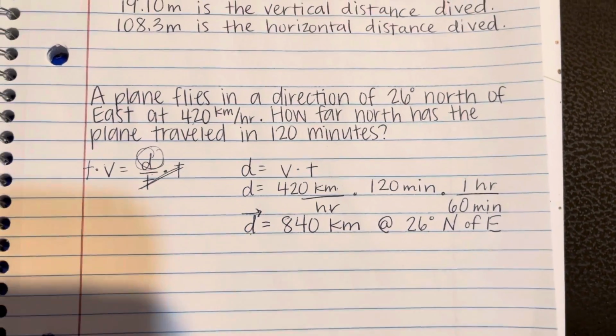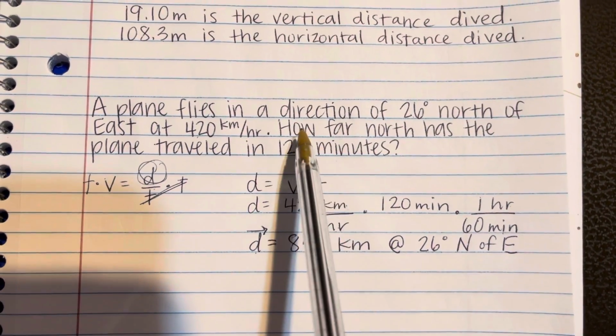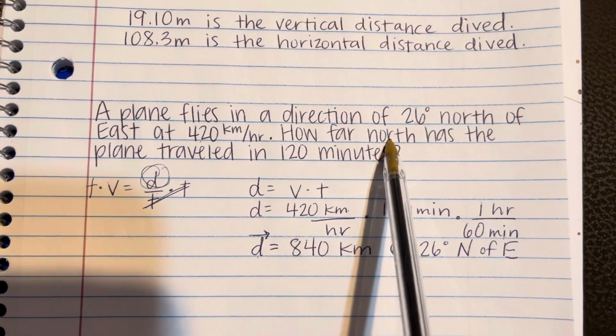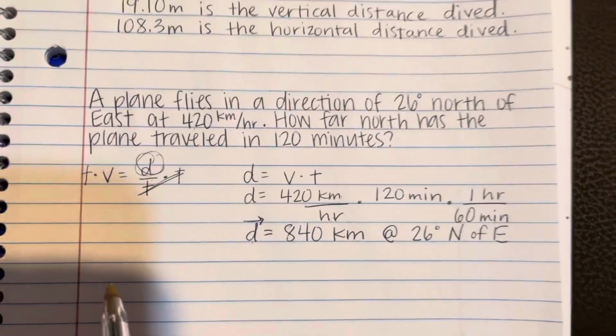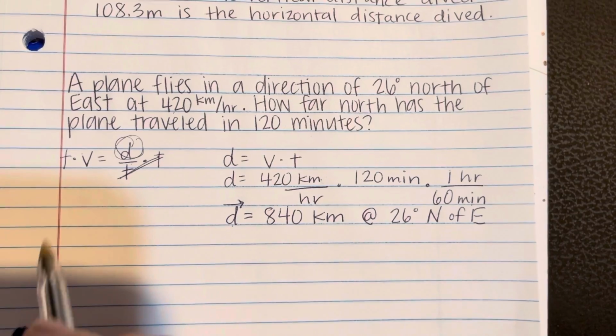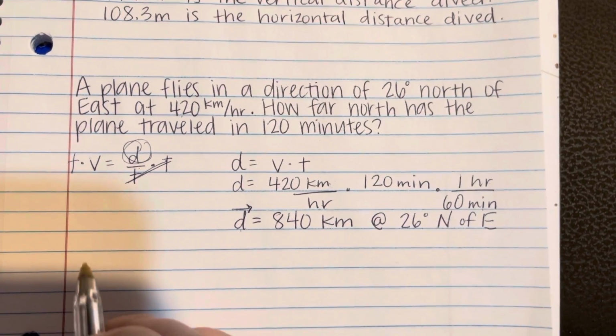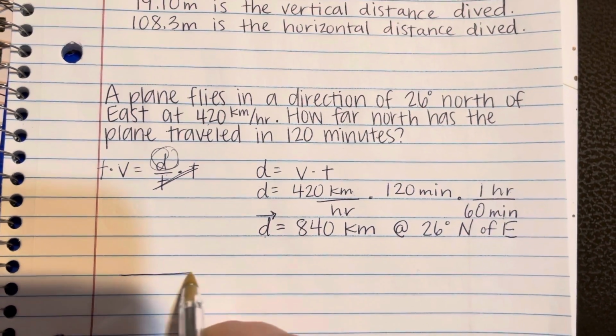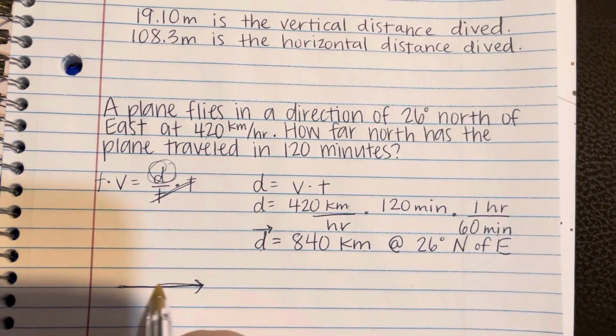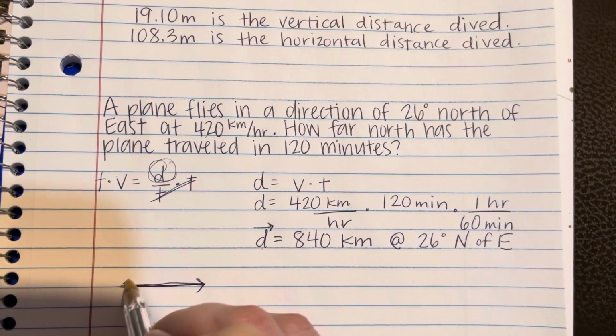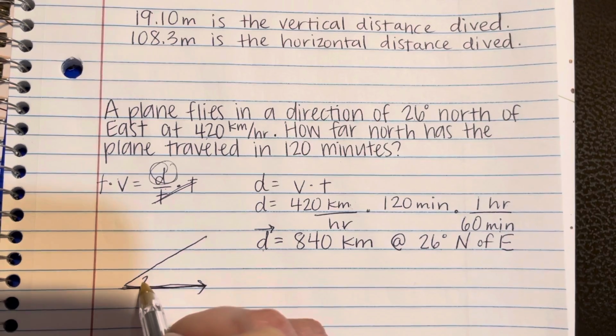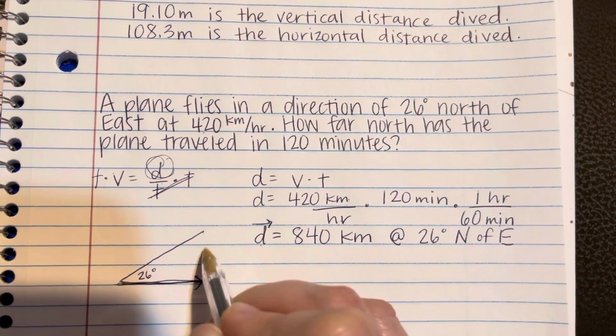Okay, I have to do that conversion first because now I can figure out how far north. Let me draw you this picture here. So a plane is flying in a direction north of east. So here's east. North of east would be above that. We'll say this is the 26 degrees.